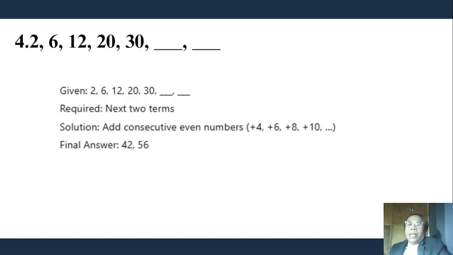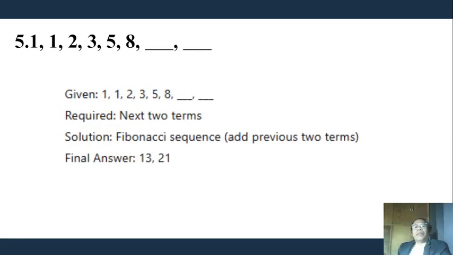Okay, for every sequence of numbers. Number 5: 1, 1, 2, 3, 5, 8. What are the next two terms? So therefore, it is the Fibonacci sequence: add the previous two terms. So 5 plus 8 is 13. And then 8 plus 13 is 21. So the final answers are 13 and 21, which are the next two terms in the given Fibonacci sequence.